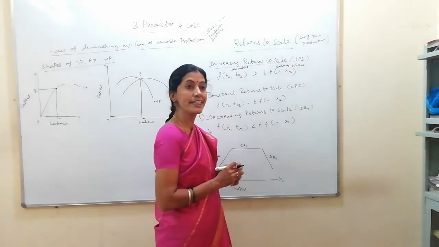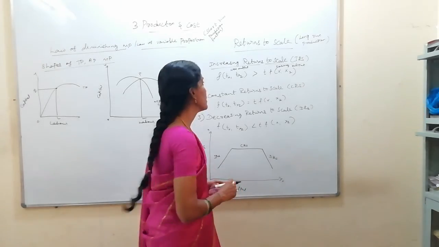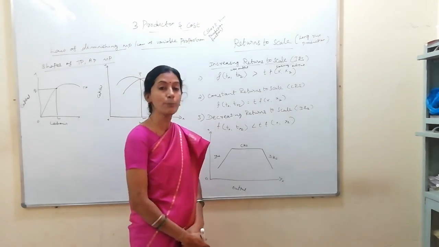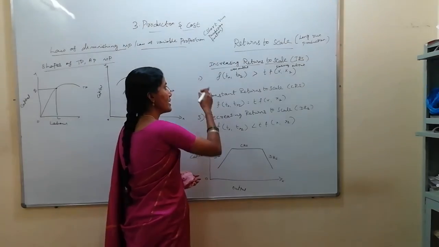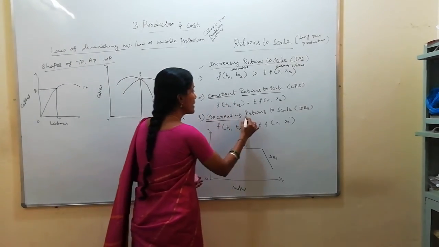Already I told you, in the long run the producer will get sufficient time to increase their factors of production. So what will happen here? They are saying once you increase the input, which is raw material, land, labor, capital, the output may increase, the output may remain constant, the output may decrease.